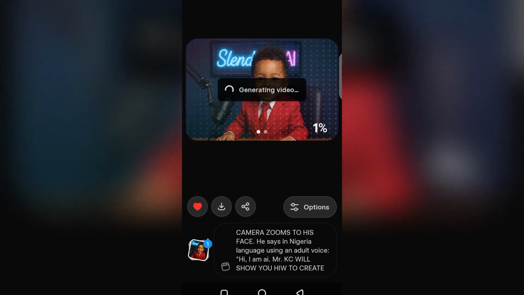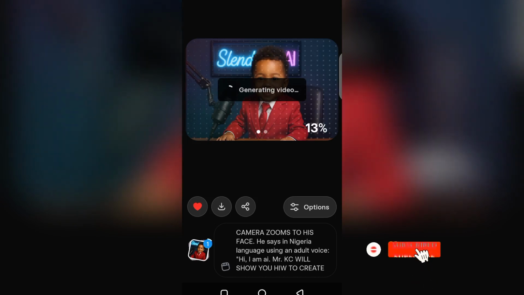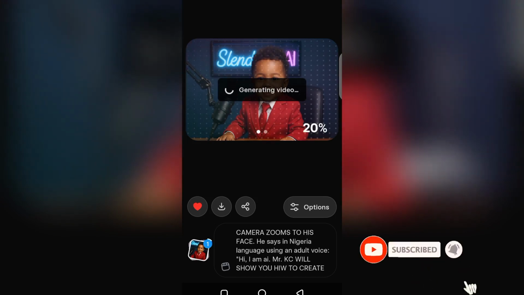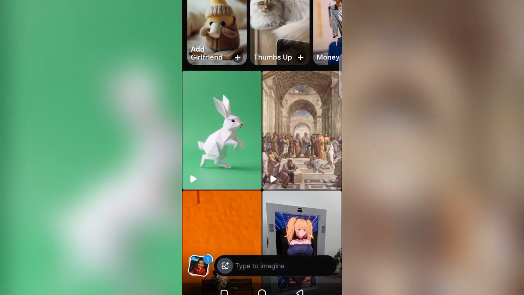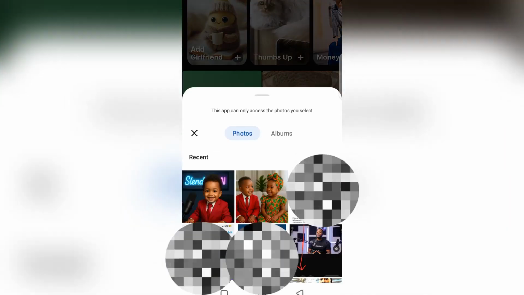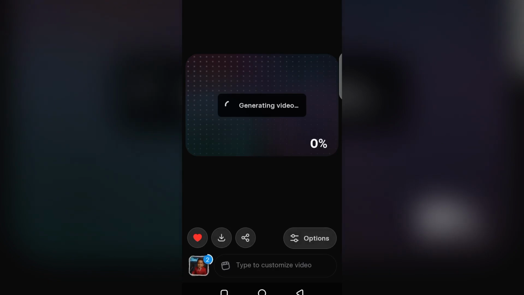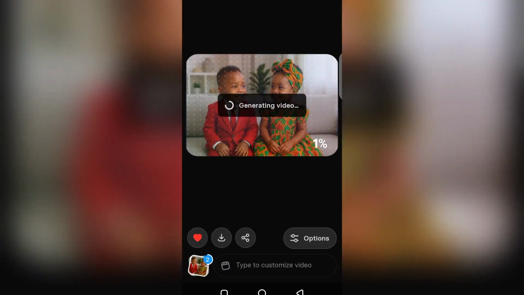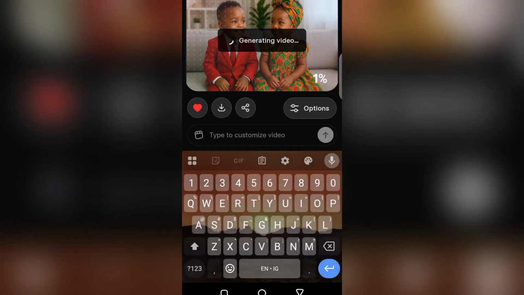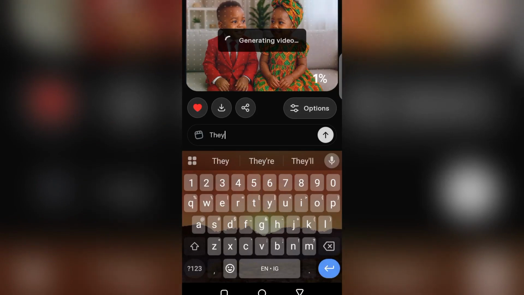And as you are generating this one, you can still go ahead and do the same thing for the other one. So while this one is generating, I'll go back and then I will attach again for this one. I'll select this one. We have two characters here. Again, it will start generating, but we have two characters here. So I will tap customize and say they are talking using Nigerian adult voice.